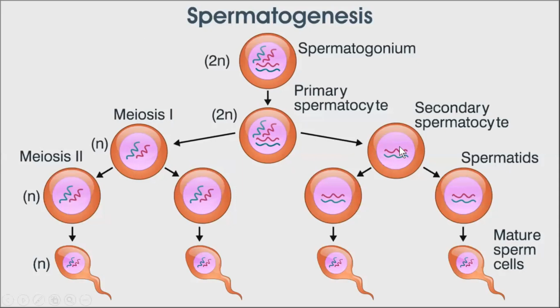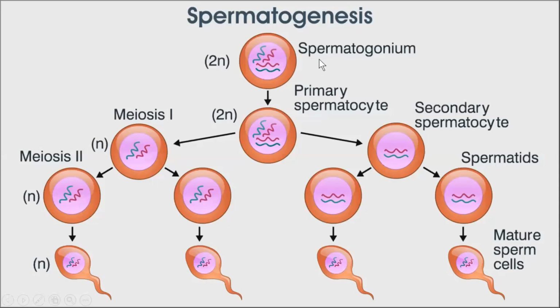After the formation of secondary spermatocytes, it undergoes meiosis 2, the second division, and forms spermatids. Spermatids further develop and form mature sperm cells with haploid number of chromosomes, half number of chromosomes. Very simple process, very easy to learn.